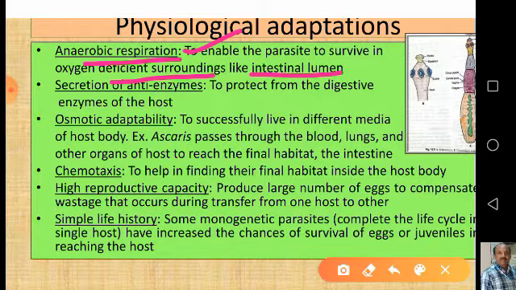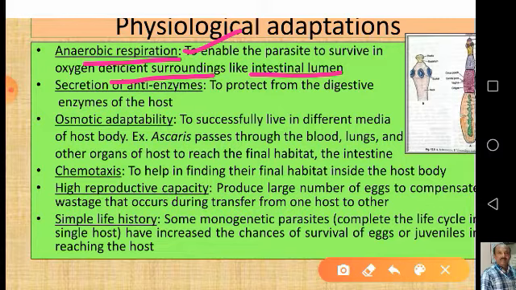Without oxygen or with a small amount of oxygen, many endoparasites, for example flatworms like liver flukes, intestinal flukes, and tapeworms, live in a medium that contains little or no oxygen at all. They manage to live in such a medium by respiring in an anaerobic manner. Without this ability, it would be difficult for them to survive.